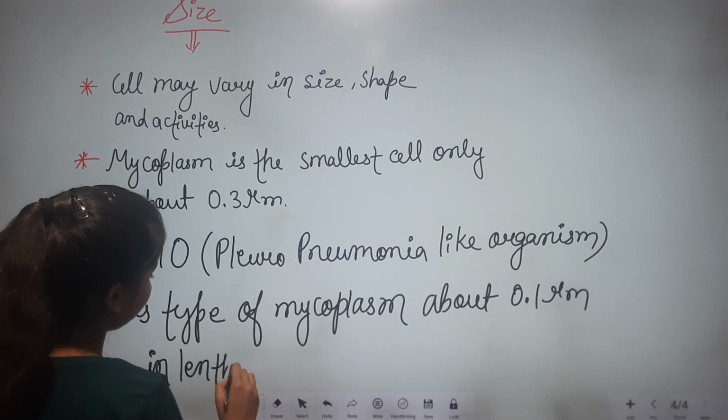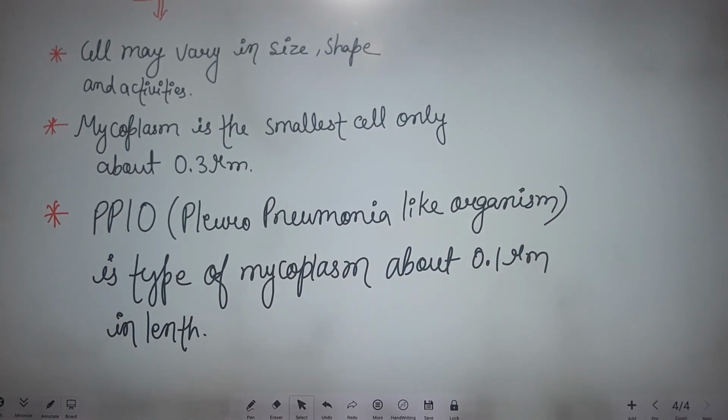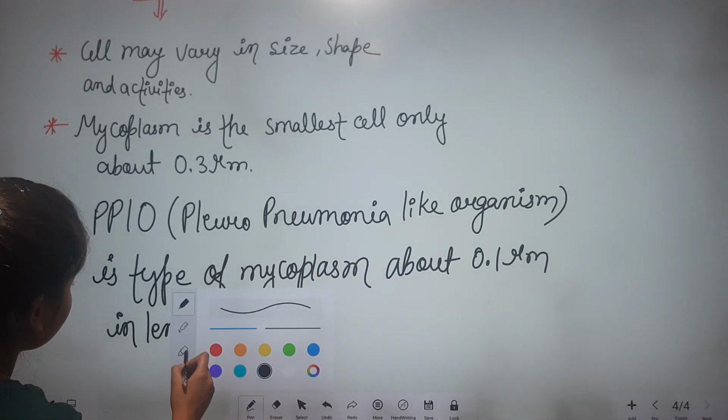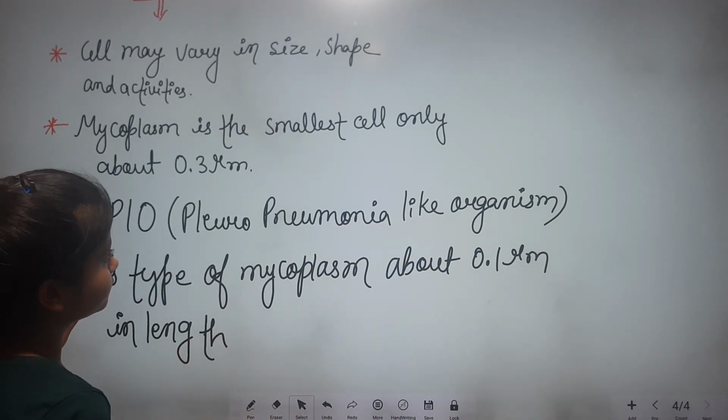It means PPLO is a type of mycoplasma and it is about only 0.1 micrometer in length.